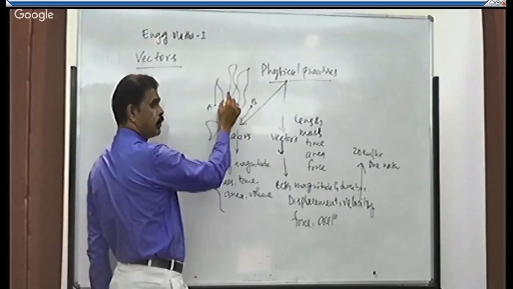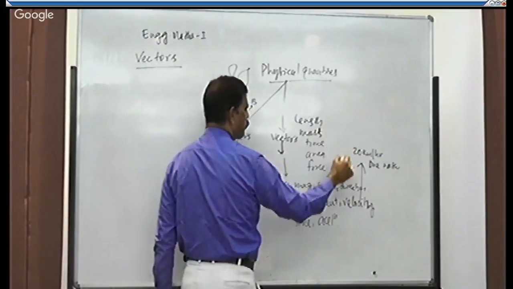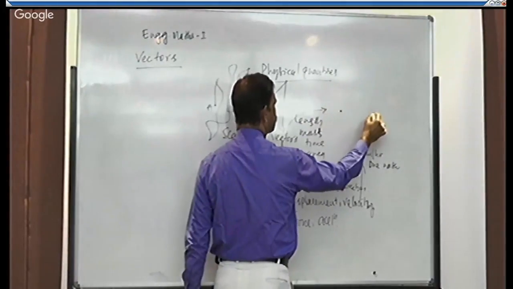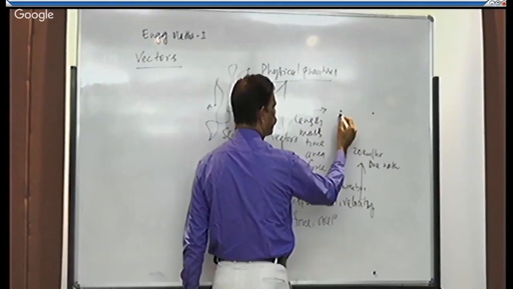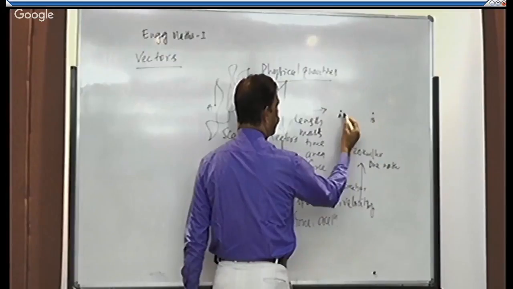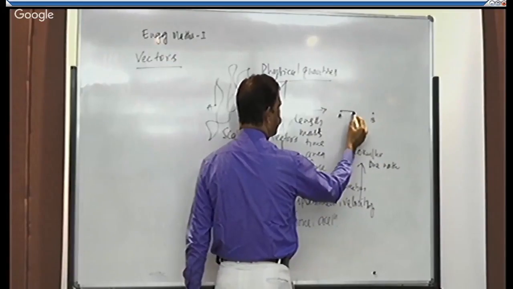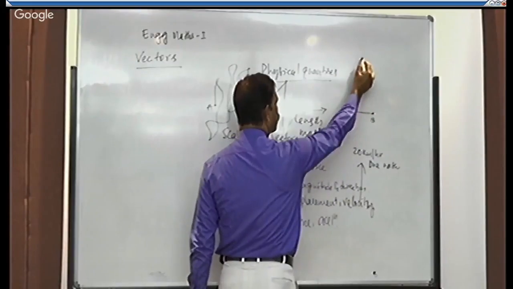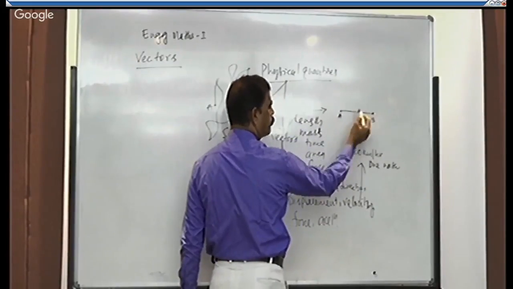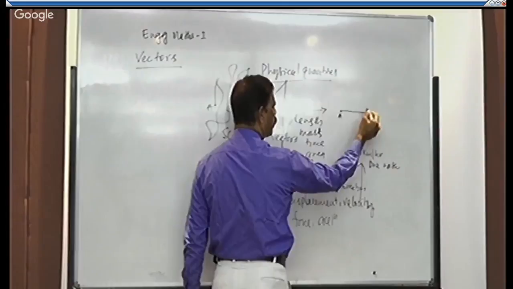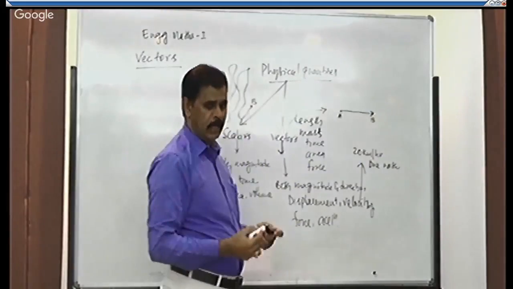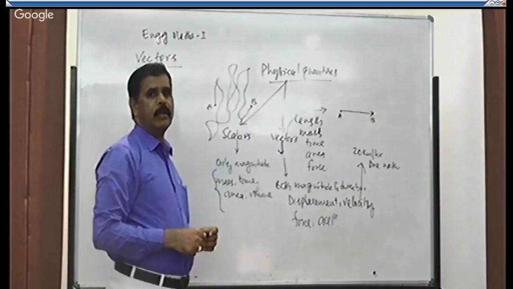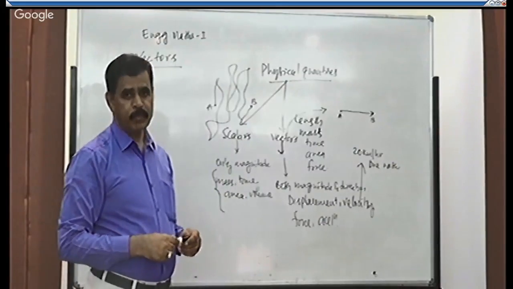So hence we cannot represent it. Whereas we can represent a vector, because there should be a particular direction from A to B. It would reach B in a particular direction. If it goes in another direction, it will not reach the point B. Hence, it is having a particular direction. Hence, vectors are representable. Scalars are not representable.